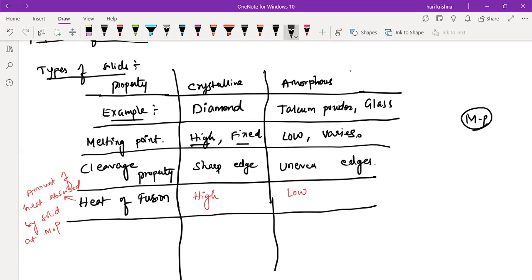Okay, the next one is the nature. It's very important. It is anisotropic in nature. It is isotropic in nature. So any one of you can read what is anisotropy and what is isotropy?